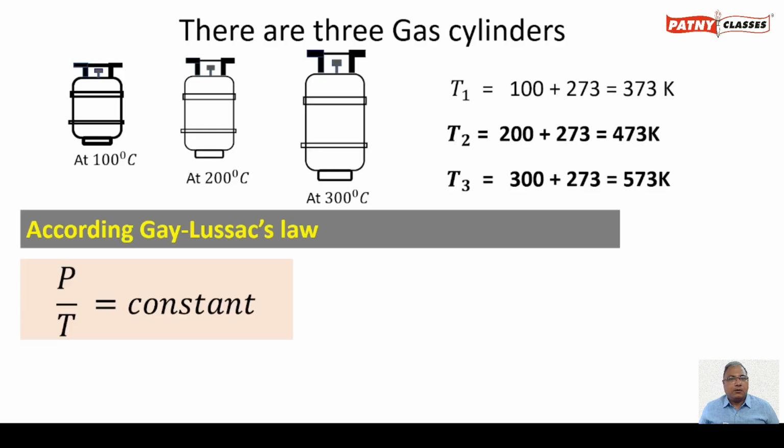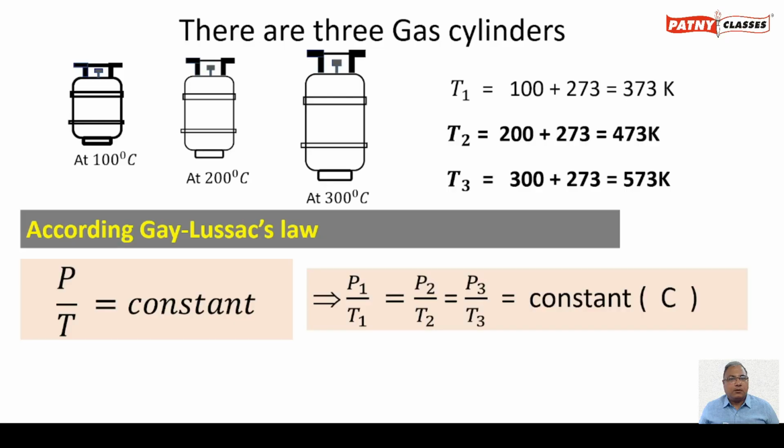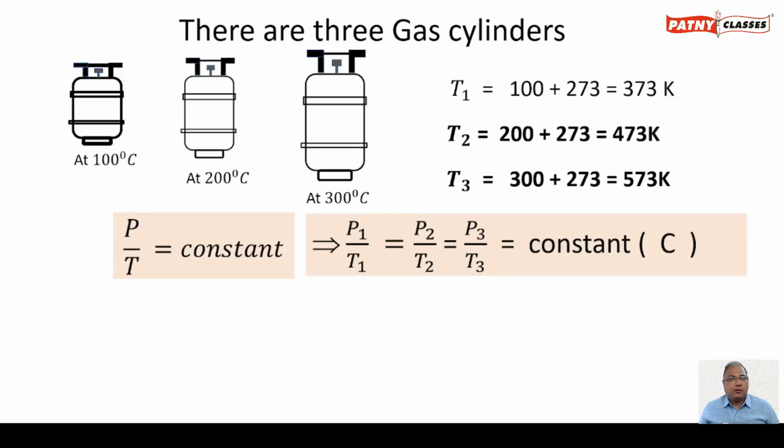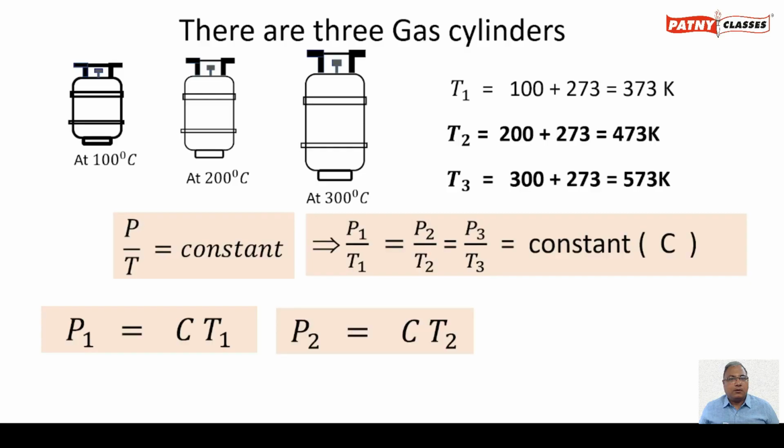According to Gay-Lussac's law, pressure divided by temperature equals a constant, where T is temperature in Kelvin. This implies P1 upon T1 equals P2 divided by T2 equals P3 divided by T3 equals a constant. Therefore, we get P1 equals C multiplied by T1, P2 equals C multiplied by T2, and P3 equals C multiplied by T3, where C is a constant.